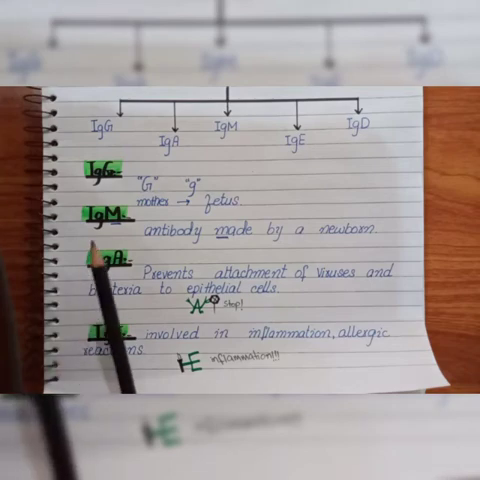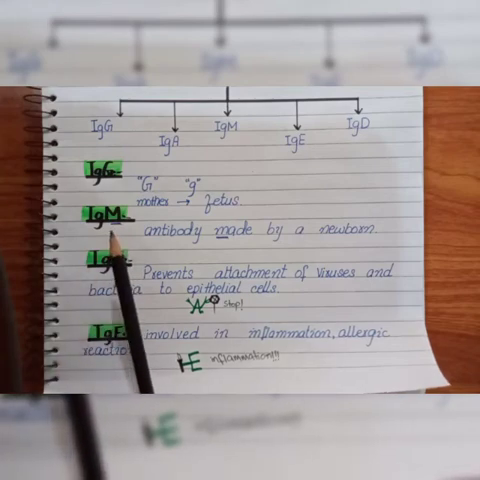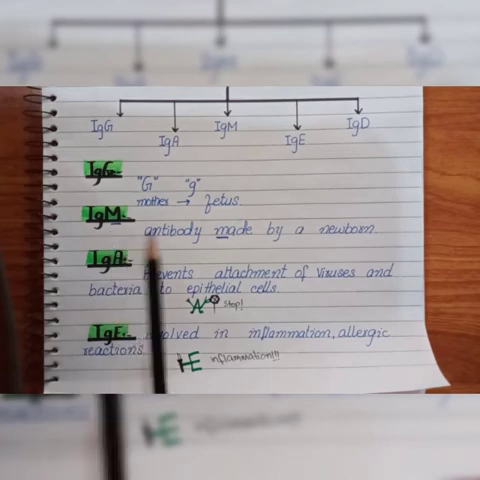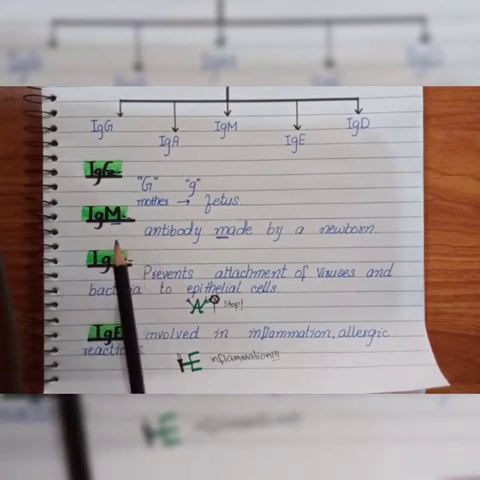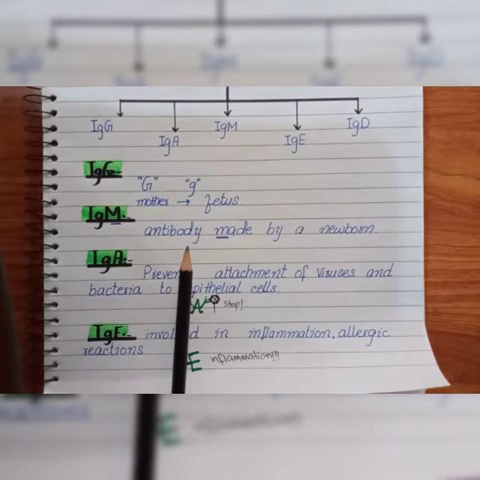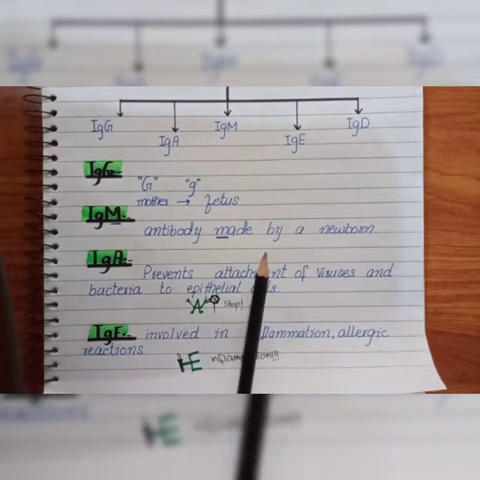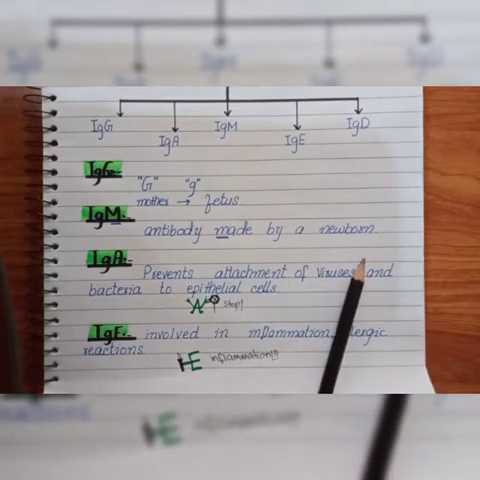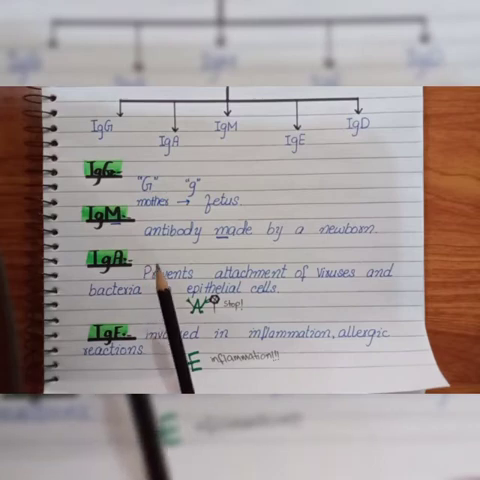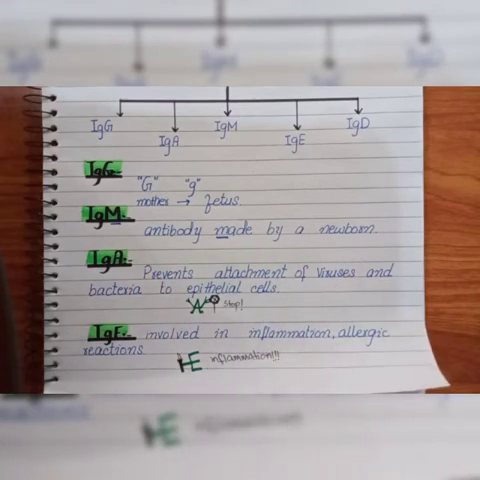Second, we have immunoglobulin M. What is the function of immunoglobulin M? It is the antibody that is made by a newborn. So it also helps in the primary immune response, and this antibody also helps in the fixation of complement.